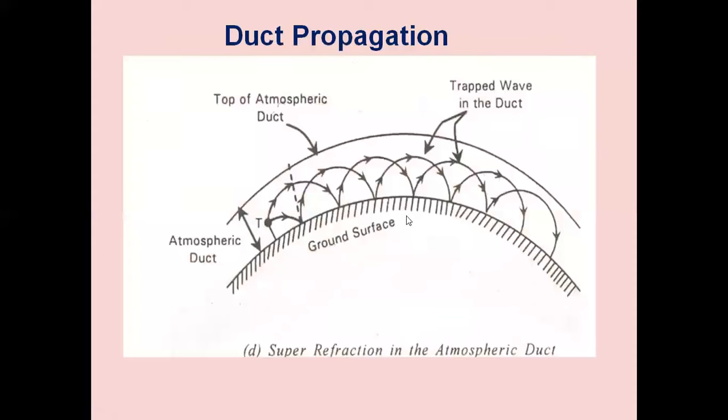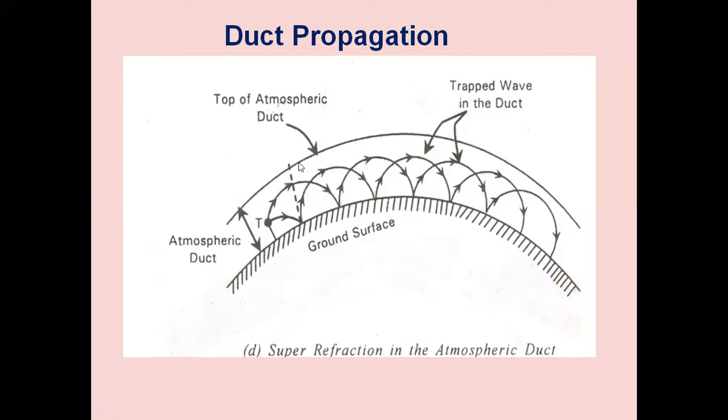A duct is formed. This is the ground surface. See the diagram. This is the ground. Very near to the ground, because of the density variations in the atmosphere, a layer is formed. This layer is due to the duct.